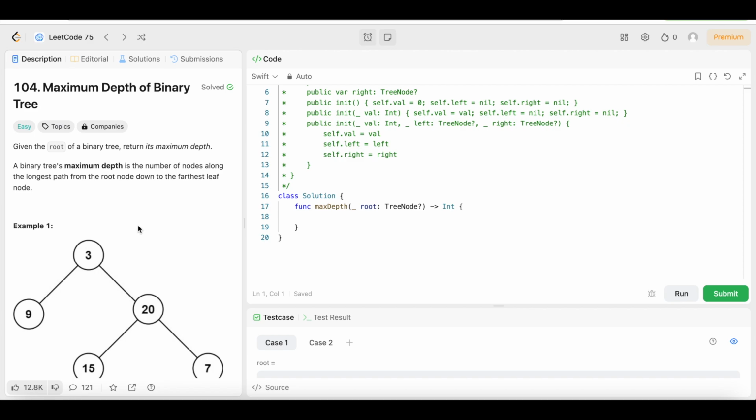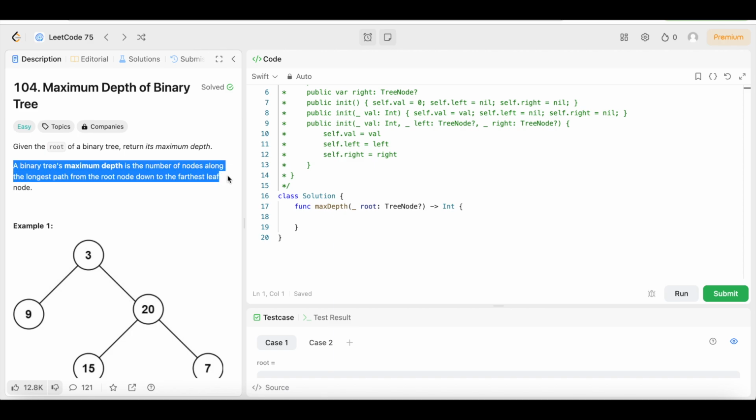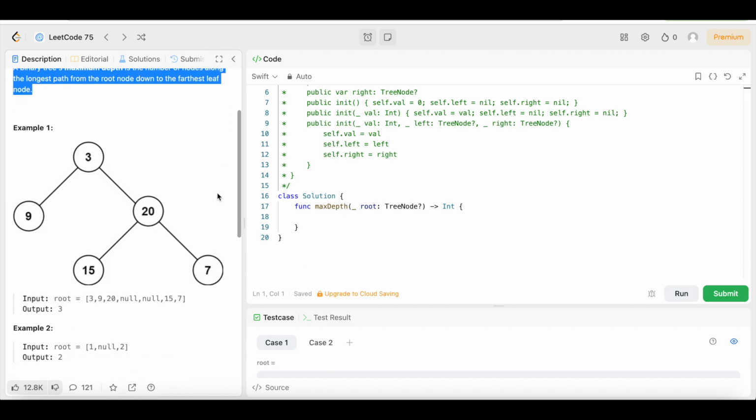Question number 104, maximum depth of a binary tree. Difficulty level easy. You already know we're going to keep the solution as easy and simple as possible. So the question says, given the root of a binary tree, return its maximum depth. A binary tree's maximum depth is the number of nodes along the longest path from the root node down to the farthest leaf node. So it's pretty self-explanatory.